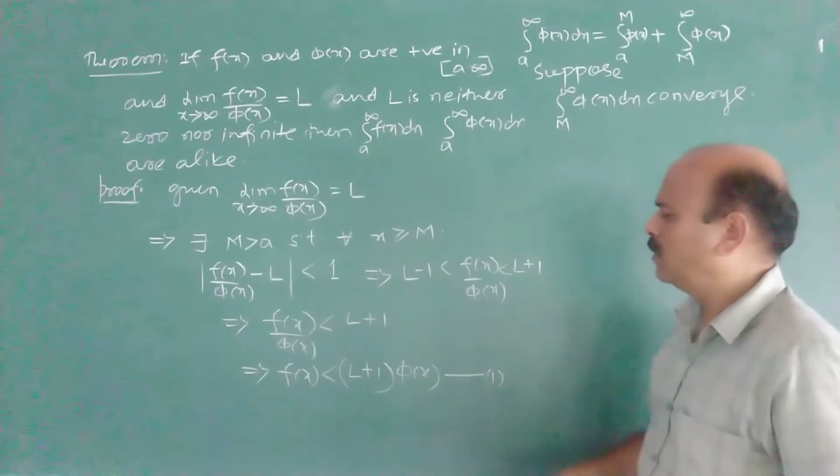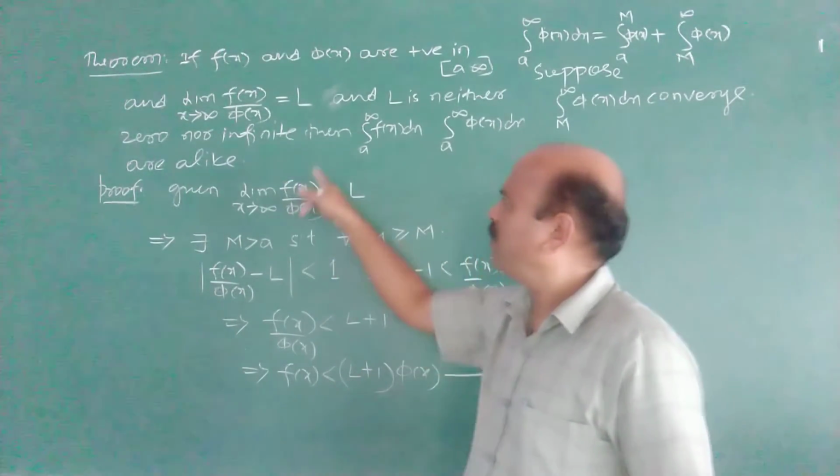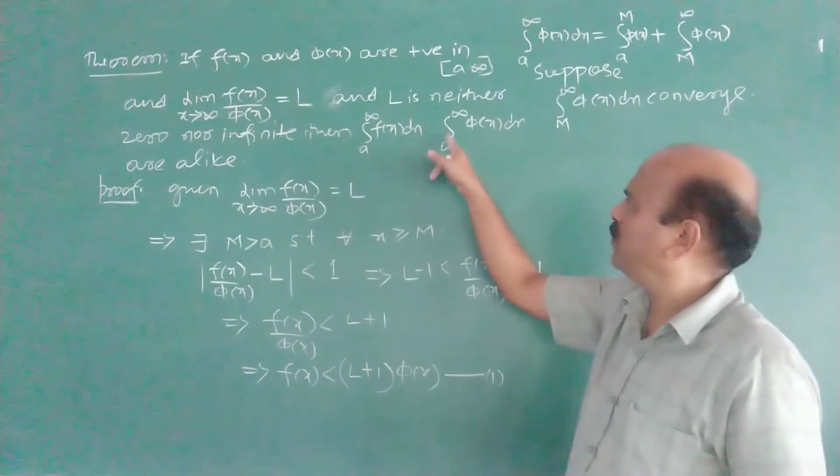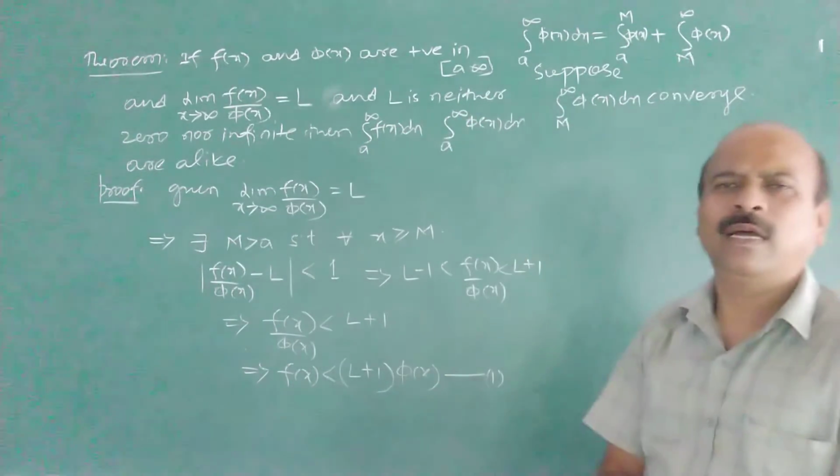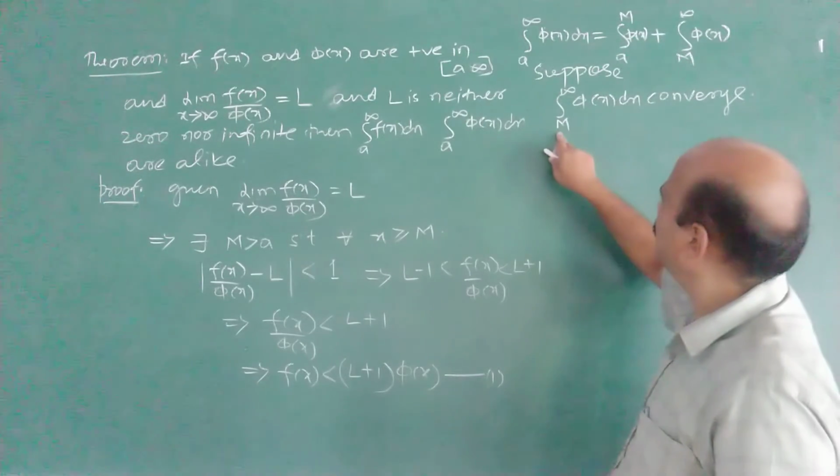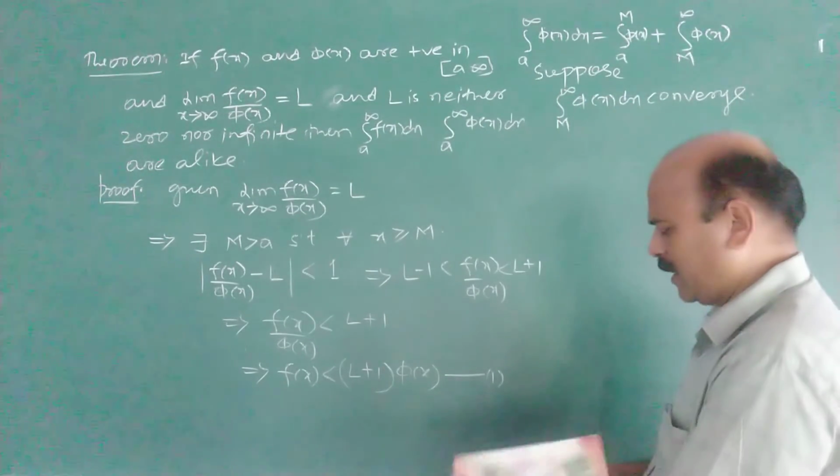What do we have to prove? Now these f(x) and φ(x) are alike: the integrals from a to infinity of f(x) and of φ(x) are alike. Now we consider M to infinity φ(x) dx converges.